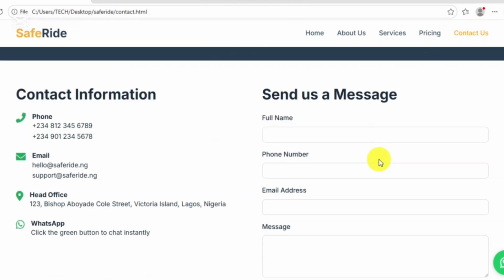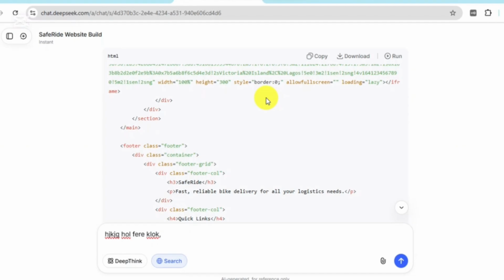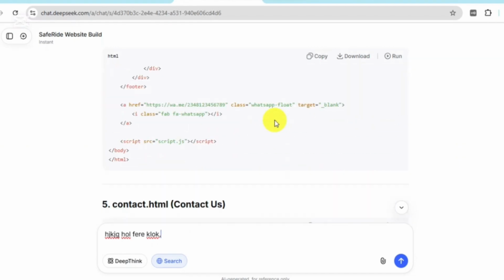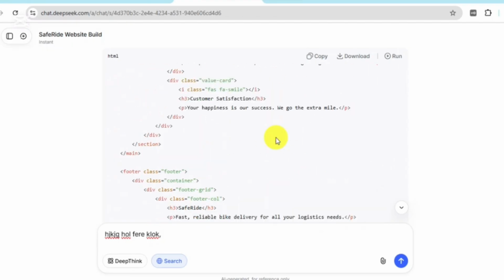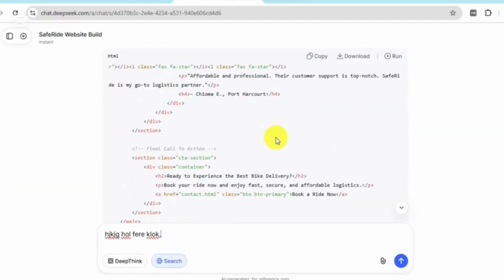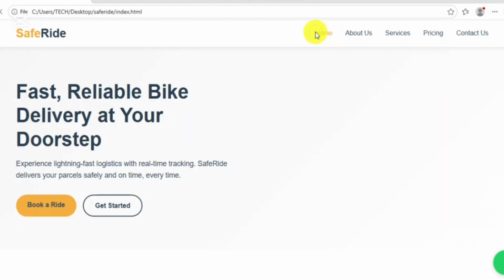So this is so interesting. We just used this as a sample. You can also do the same: conceive ideas, and AI is going to give you the instructions to implement the code. So you don't really need to understand how to write code. Remember the way we wrote the prompt, at the end of the prompt we told AI that we don't know anything about coding or website design, and that it should give us a guide on how to implement each piece of code it gives us. So AI will give you a simple guide, and you don't need any tech person by your side. It provides the code completely for you.